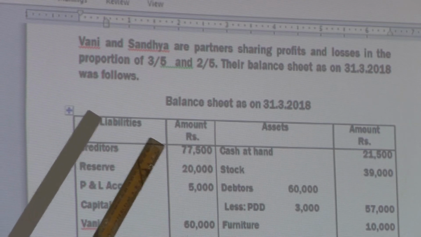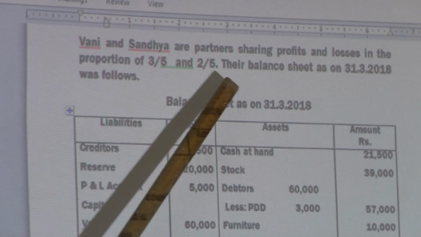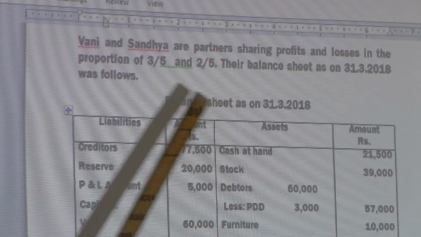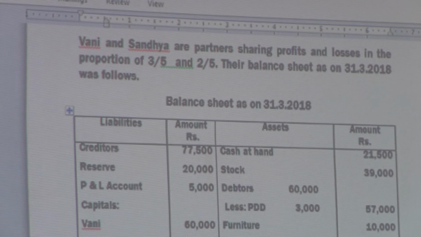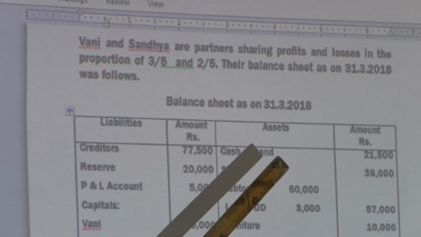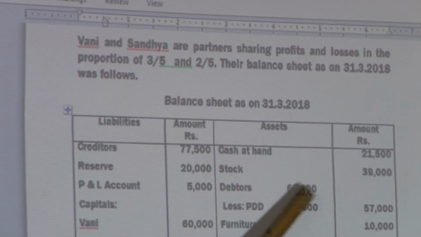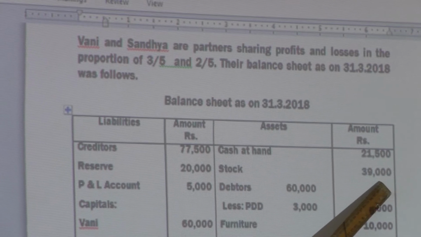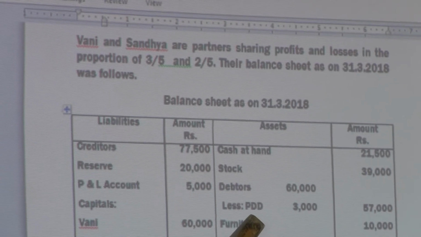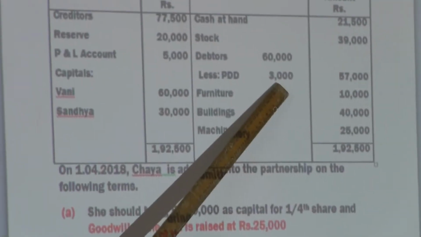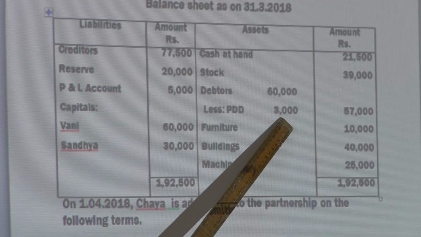Therefore, whatever items we have to share among the old partners should be shared in the ratio of 3:2. If the ratio is not given, what is the solution? Then equal ratio, as per the Partnership Act. Their balance sheet as on 31st March 2018. See, this is the balance sheet of the old partners. This is called the old balance sheet. Before admission, cash at hand 21,500, stock 39,000, debtors 60,000, and they provide a provision for doubtful debts of 3,000. Before admission of the partner, they assume doubtful debts of rupees 3,000.